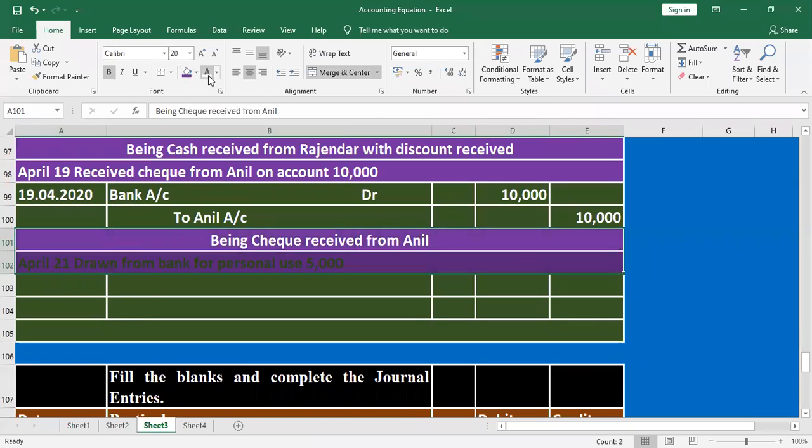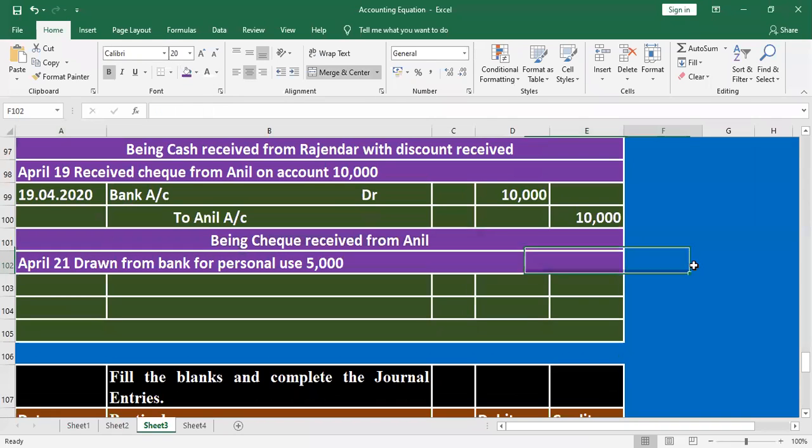Next transaction. Drawn from bank for personal use. Drawn means the owner withdraws amount from bank for personal use. Any personal use will be treated as drawings. Listen, drawn from bank.